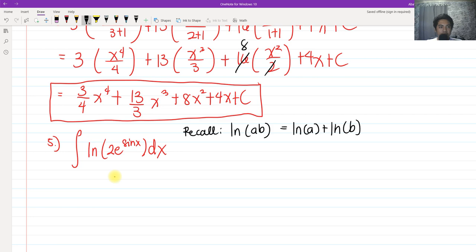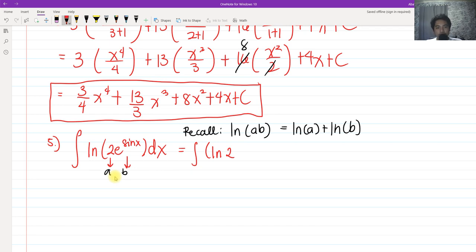In this case, we can rewrite this integral. The ln of 2 could be our a, because it's multiplied with another function, e raised to sine of x, and that would be our b.